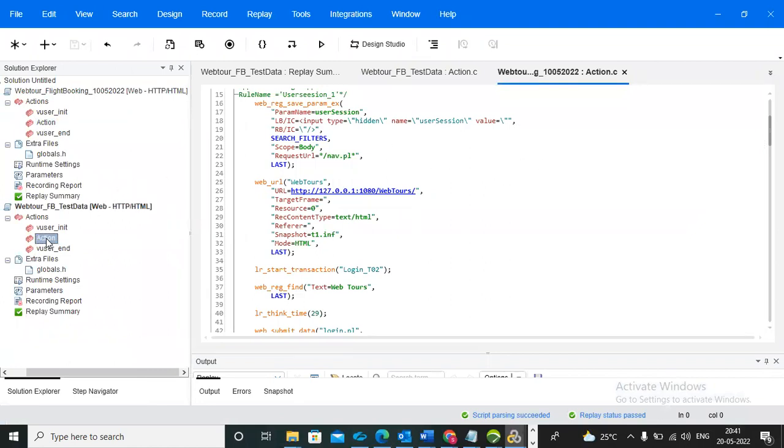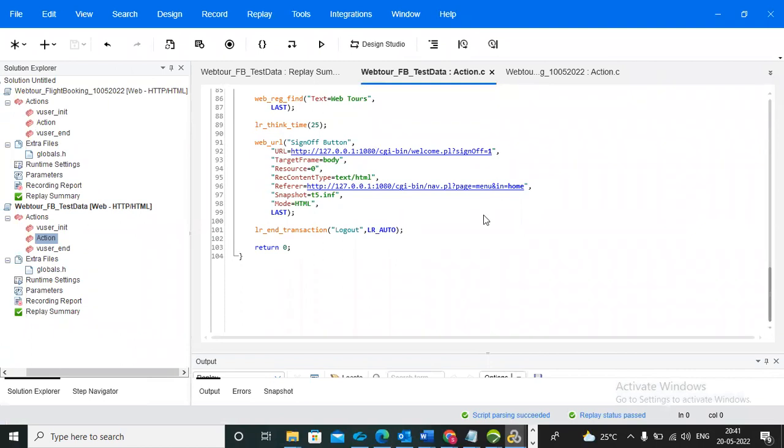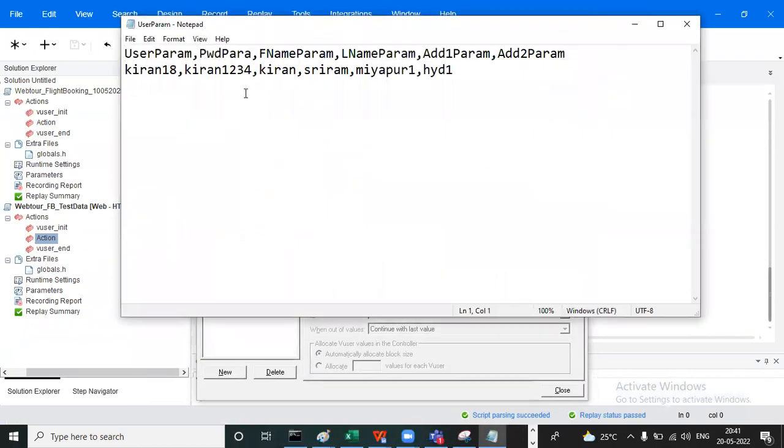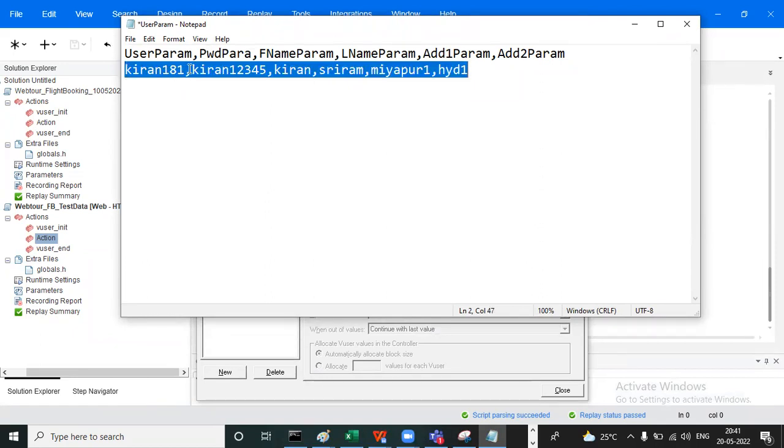So now, Control L. Now I'm giving a different username, 181. Okay, password will be the same also, no problem. Or we can change this, I can change. Okay, so I changed only the username and password. Now we'll check whether this user will be there in our application or not.